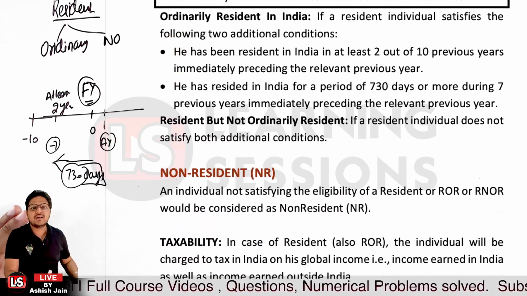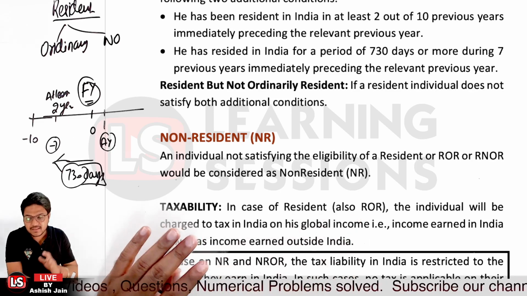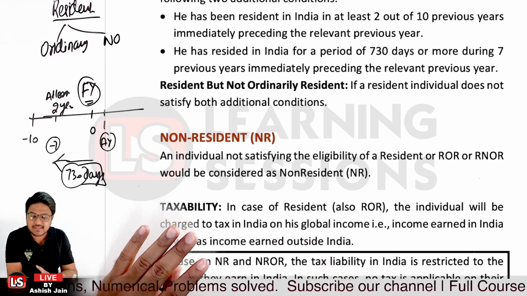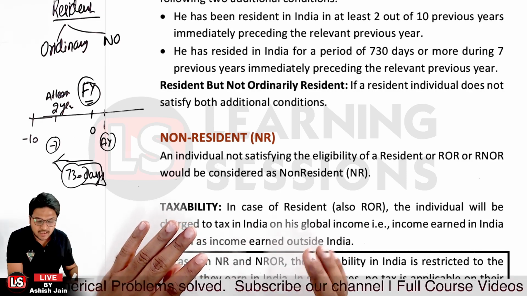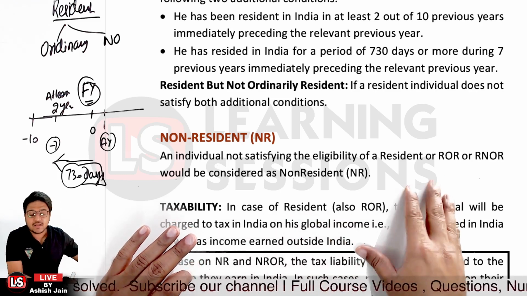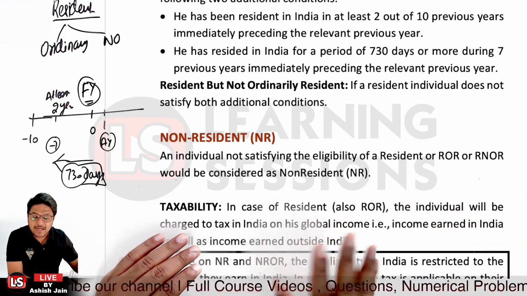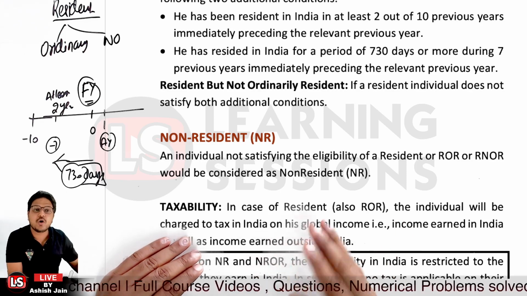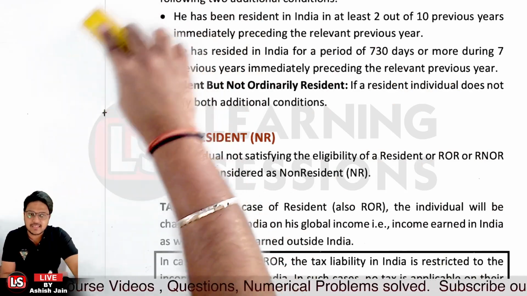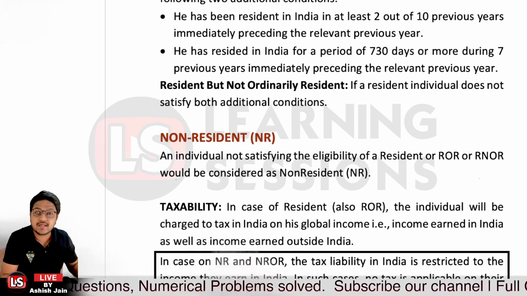Now let's understand the non-resident condition. If a person or individual is not satisfying the conditions related to resident of India, related to ROR, related to RNOR, that is resident but not ordinarily resident in India, then that particular person will be considered non-resident. So if you're not satisfying the conditions for residentship in India, then you will be considered non-resident in India.